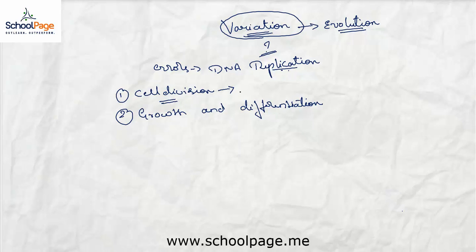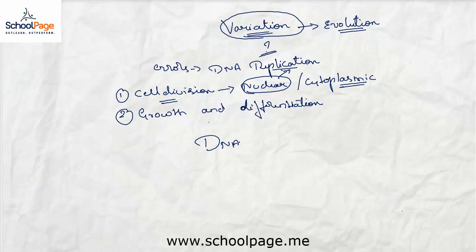Cell division has two parts. One is nuclear division and the other is cytoplasmic division. Both are very important. The nuclear division involves DNA replication as the first step. So here lies the importance of DNA replication and variation.